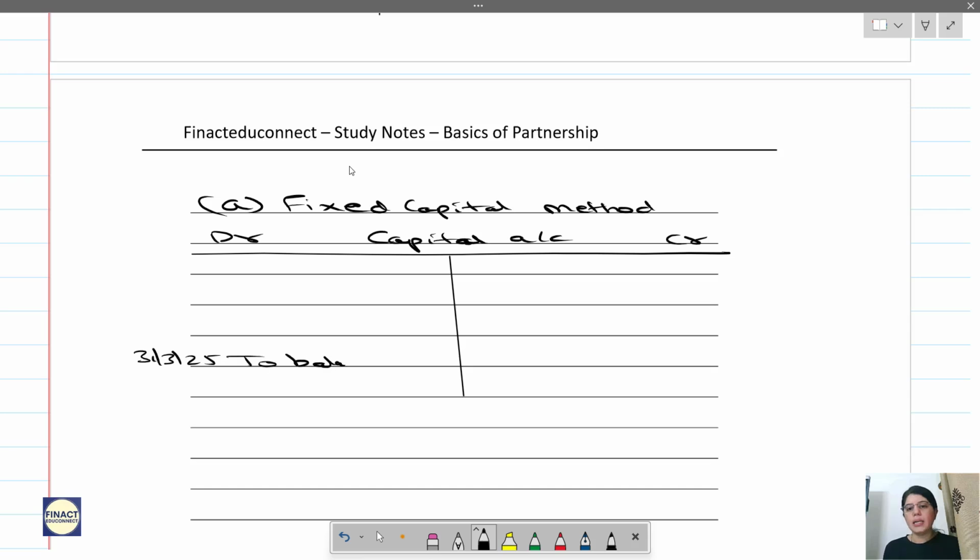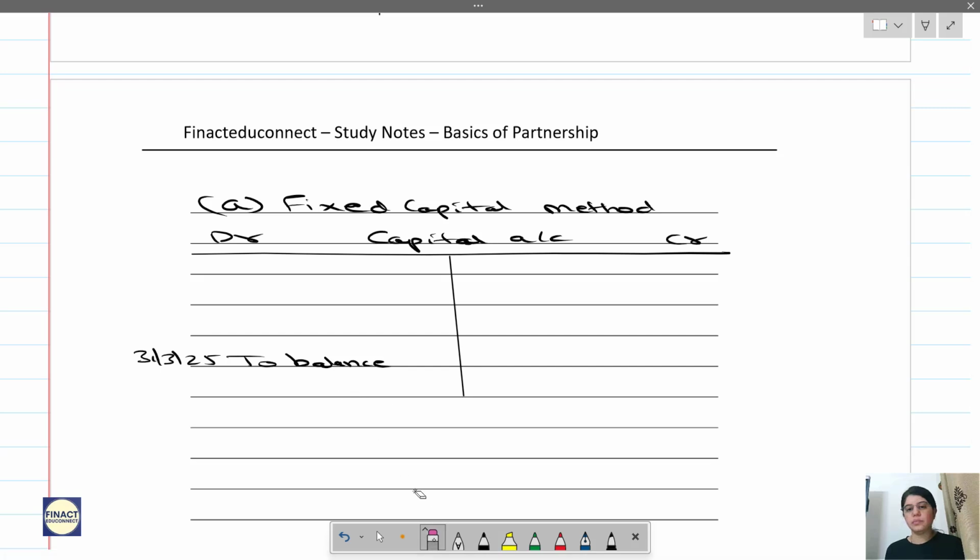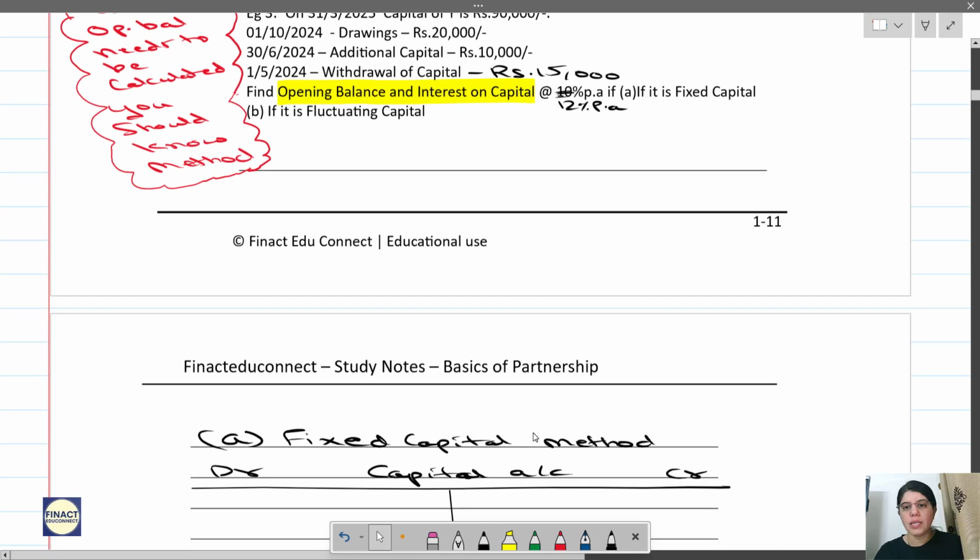to balance, you should know the format. To balance carried down. How much is that? 90,000.